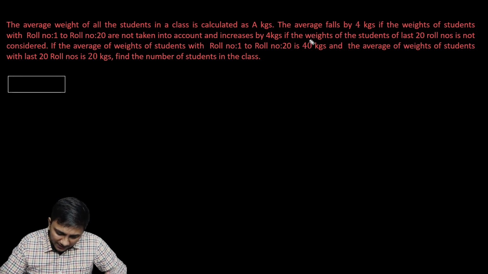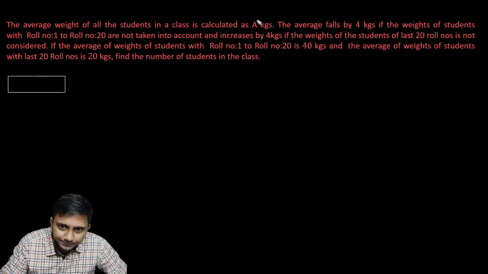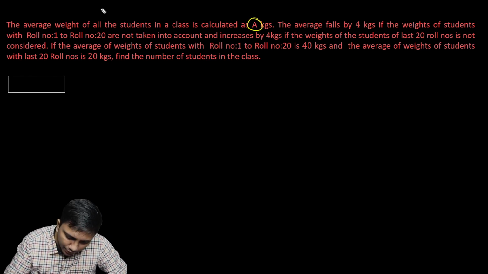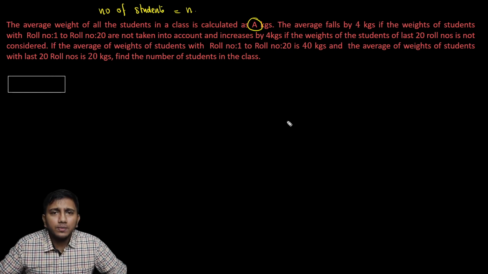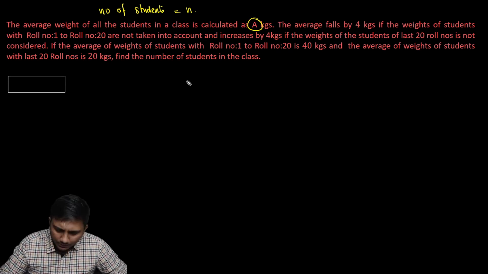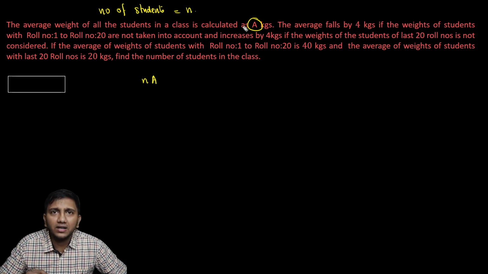Let there be n students in the class. Average weight is already given as A. I'm going to take the number of students as n, right? So before removing the top 20, bottom 20 and all that, the total is going to be nA, the number of students into the class average.